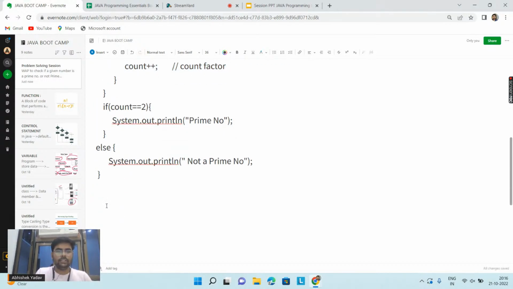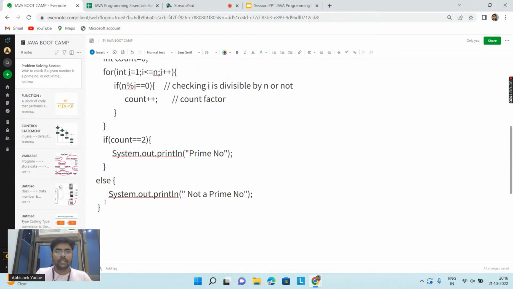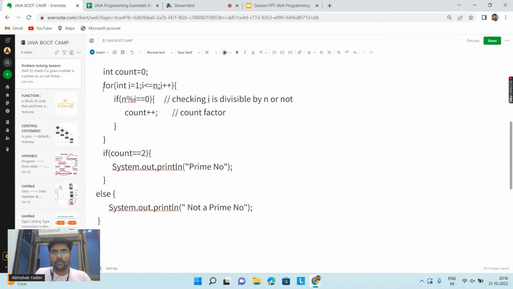Okay, can you guys tell me how many times this for loop will execute? Everyone, how many times will this for loop execute? Please write in the chat. Rocky, I will go to this part also, but can you please answer everyone how many times the body of the for loop will execute? Okay, anyone?